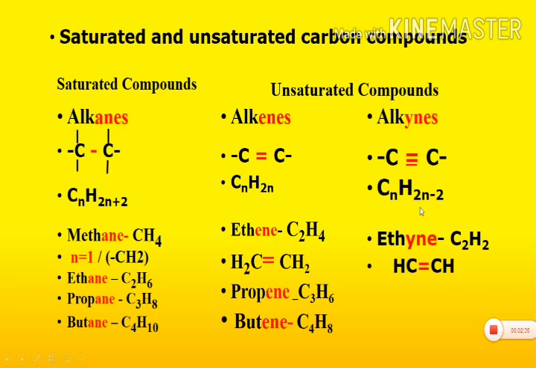If you substitute n is equal to 2 in general formula of alkynes CnH2n-2, we get a compound known as ethyne. Molecular formula is C2H2.